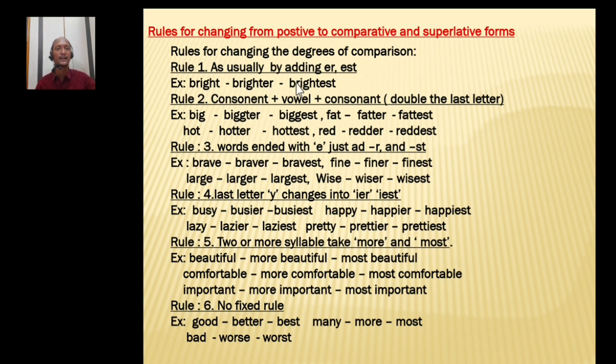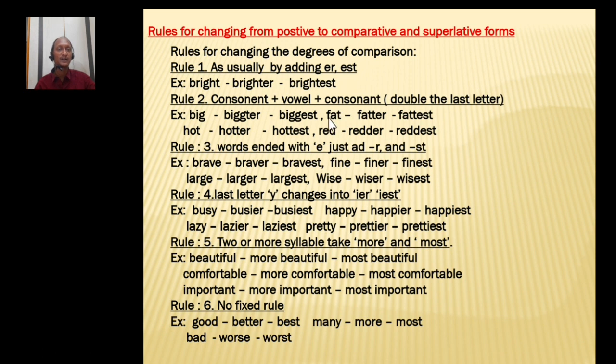Example: bright, brighter, brightest. Rule 2 is consonant plus vowel and consonant: double the last letter. If you have the letters consonant, vowel and consonant, like big, B is the consonant, I is the vowel, and G is the consonant. Then double the last consonant. G is doubled in the comparative form. You see, big, bigger, G is doubled, and biggest.